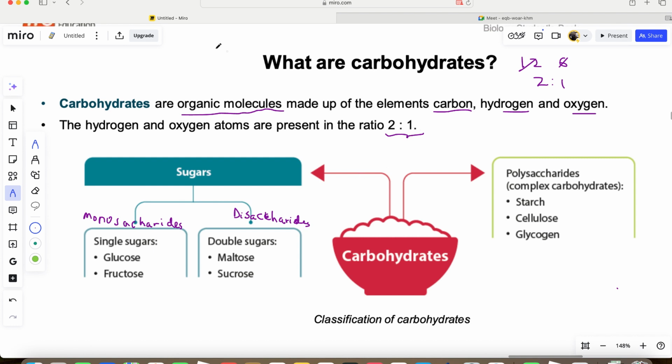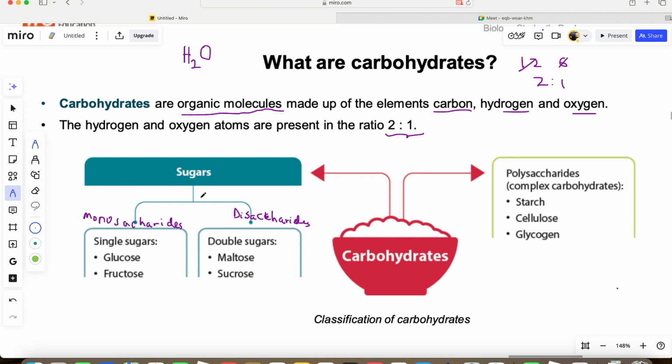Just like water. Water is also H2O, which is also ratio 2 to 1 in the case of water. So what we are saying is that in carbohydrate, the hydrogen and oxygen are also in this format. Remember this is ratio 2 to 1. That's what we mean. Okay?